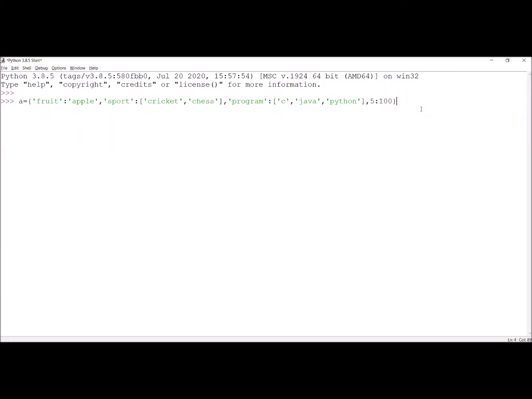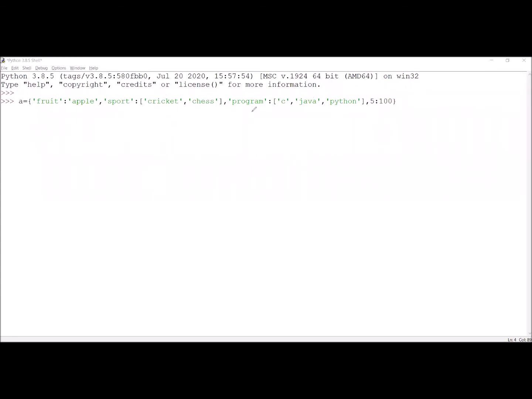Now I have taken a dictionary with keys fruit, sport and program. The value corresponding to fruit is apple, only one value. This time I am taking two values for sport. Value 1 is cricket and value 2 is chess. I am separating these two values with a comma and placing them in square brackets.